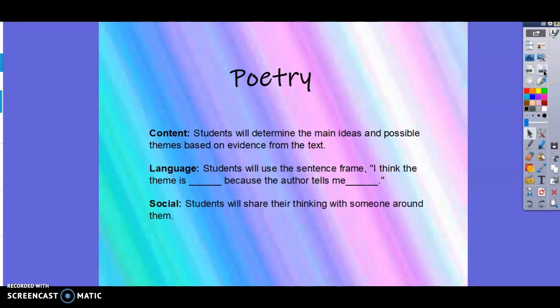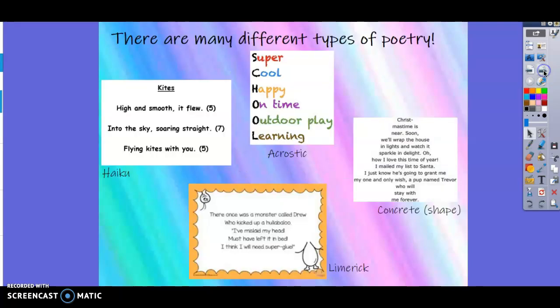Everybody. So today in reading, we are going to focus on poetry. We did this a little bit earlier in the year, and we're going to come right back around to it. Specifically this week, we're going to be looking at the theme of poems, and a sentence frame that you're going to be able to use is: I think the theme is blank because the author tells me blank. So we'll be using that throughout the lesson today.